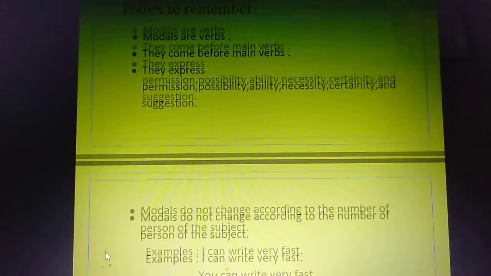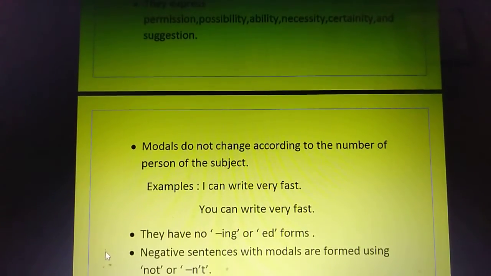Next, modals do not change according to the number or person of the subject. Whatever the subject be, it does not change. For example, here it is given, I can write very fast. Here I is a singular subject and I have used can.